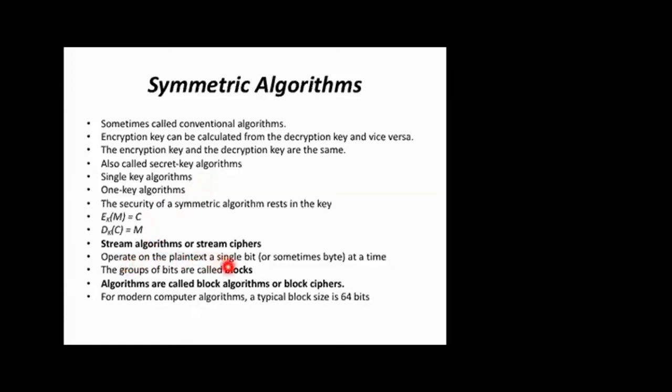And you know that stream ciphers and block ciphers both come under the symmetric algorithm. In stream ciphers, you'll be encrypting 1 bit at a time. Whereas in block encryption, you'll be encrypting blocks of data, maybe 10 bits, 50 bits, like that. In the stream cipher, you'll be encrypting one by one bit of information.